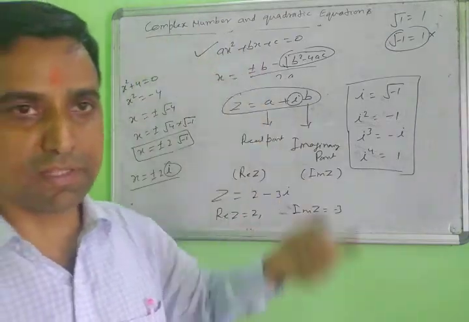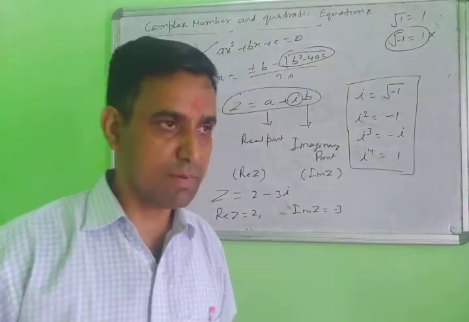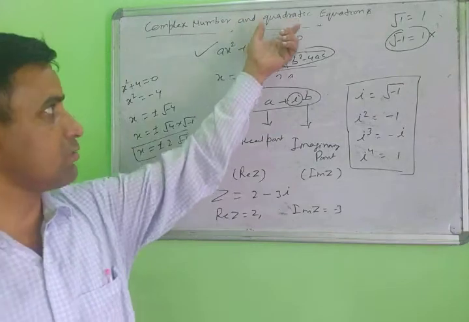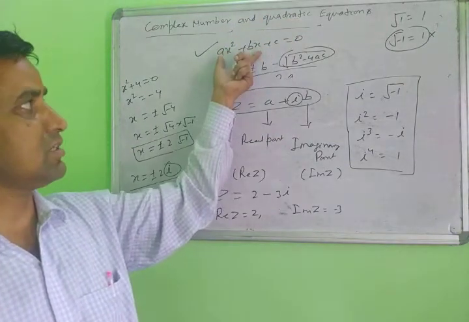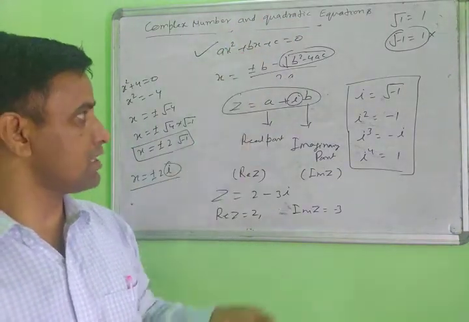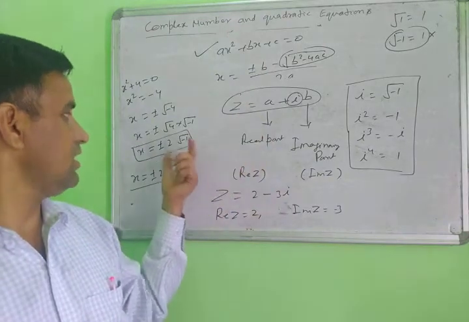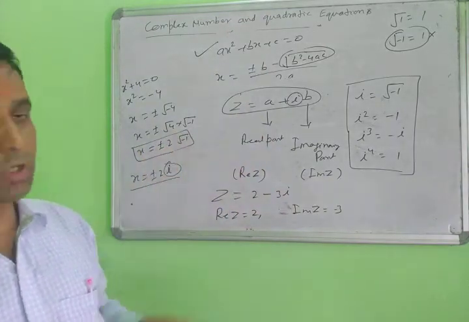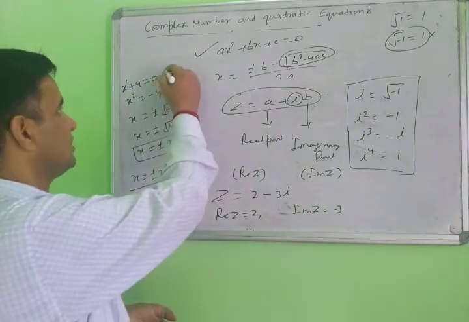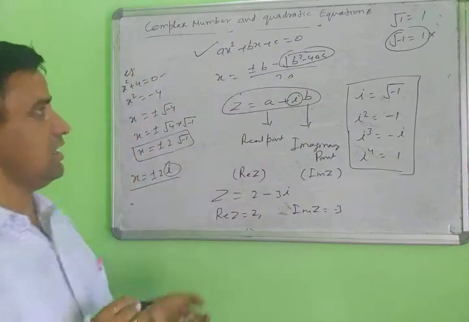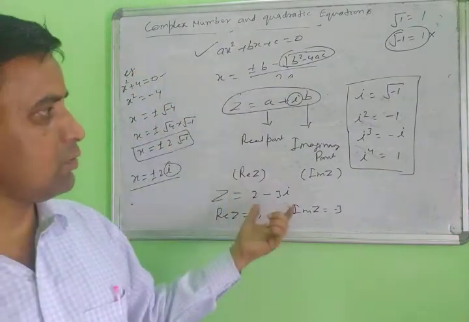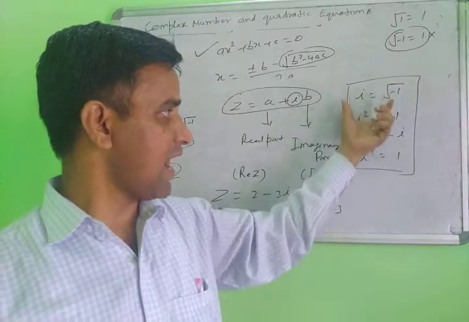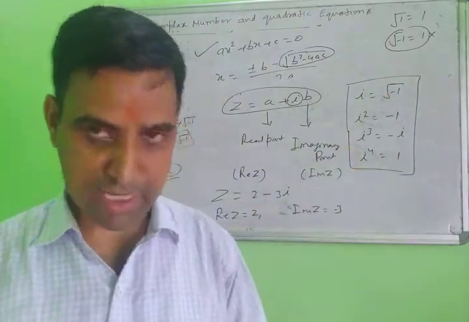Those numbers having a real part and an imaginary part are complex numbers. Take the quadratic equation; this is the standard form of the quadratic equation. When you find the roots of a quadratic equation, sometimes, not always, you get imaginary values. This is an example of imaginary roots. Then you get this value, and the value of iota is given; note it down. Then the next point.